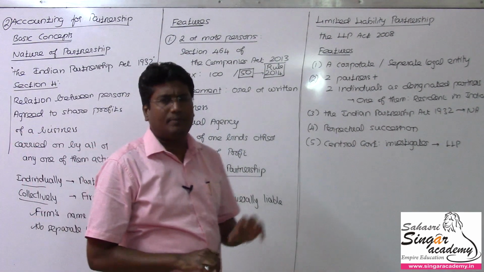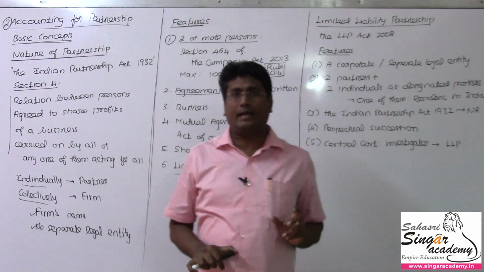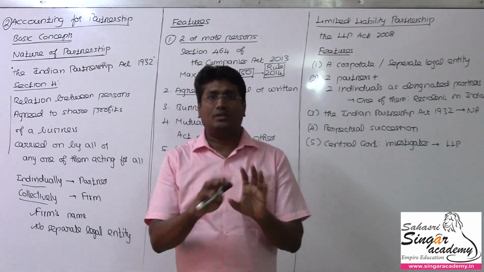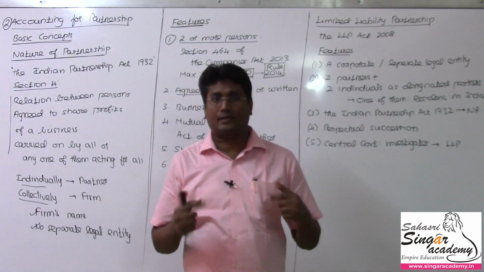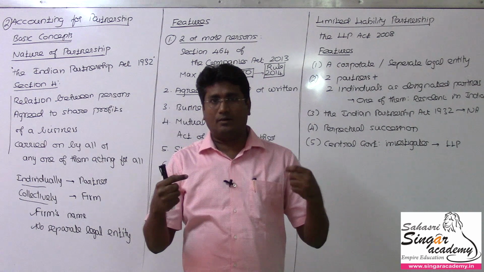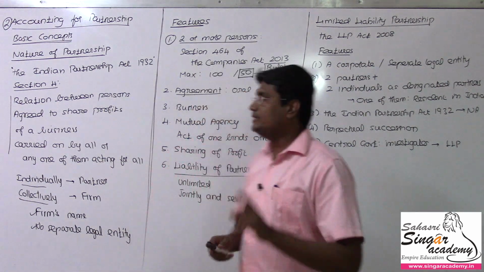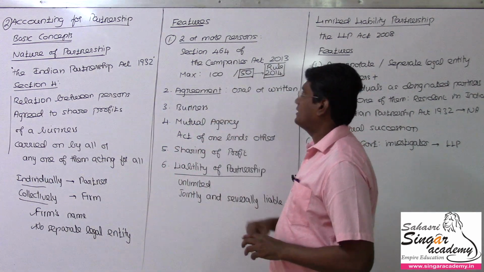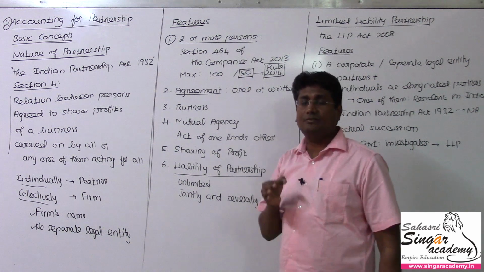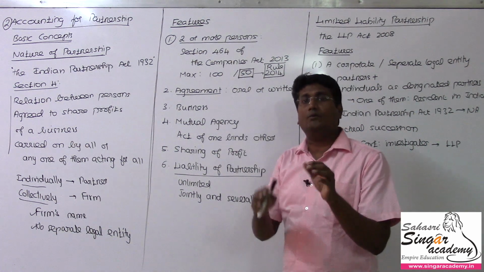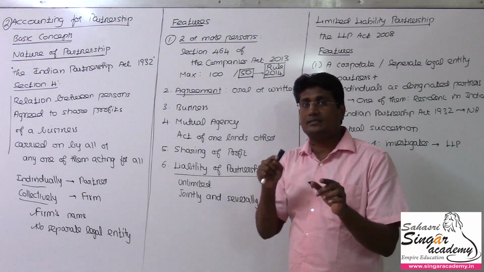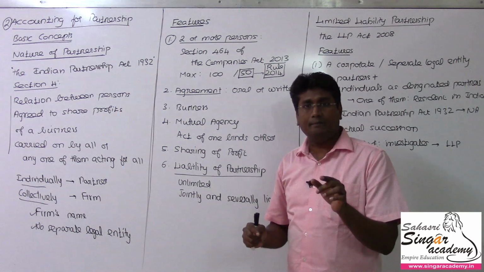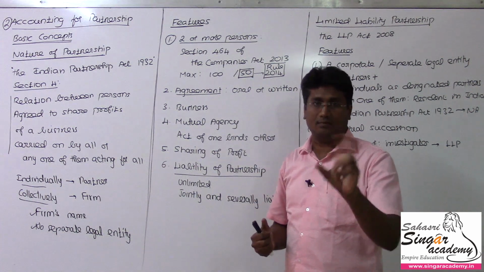What is the maximum number of persons that a partnership firm can have? If I ask that question, of course there is no answer in the Partnership Act. That answer will be drawn from the Companies Act. The Indian Companies Act 2013, Section 464, says you cannot have an entity not registered under the Companies Act with more than 100.